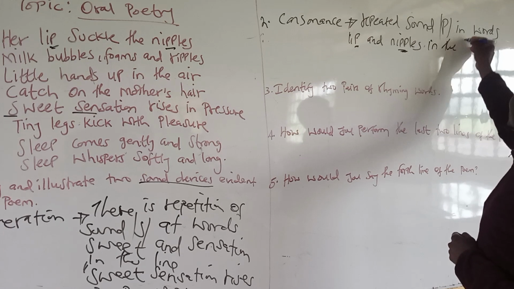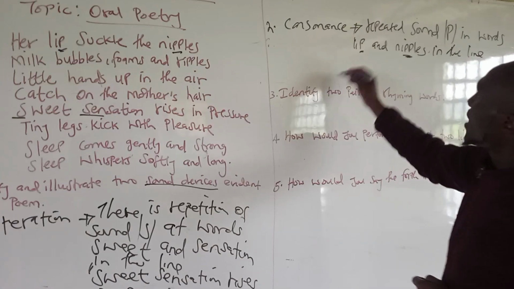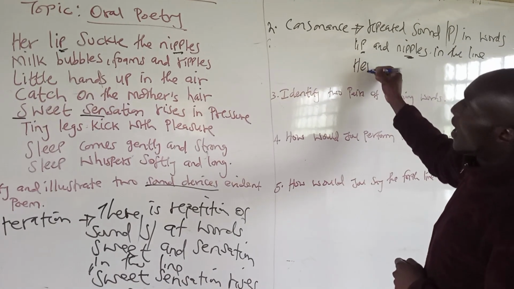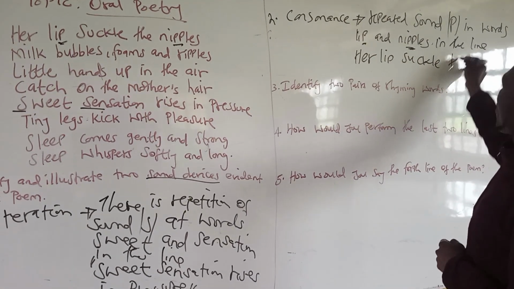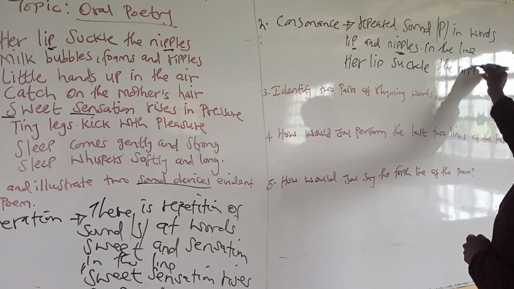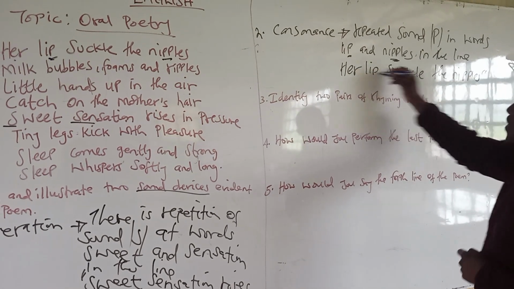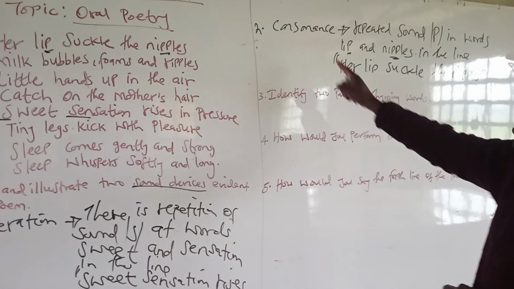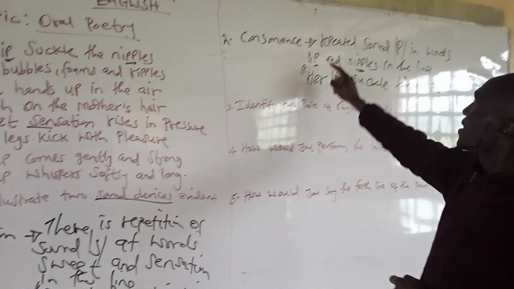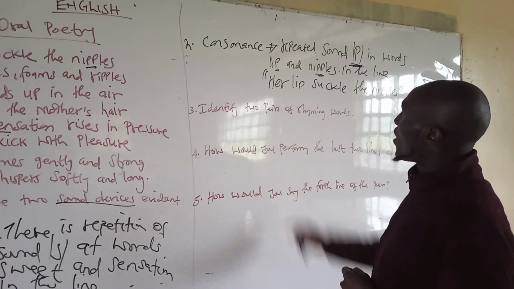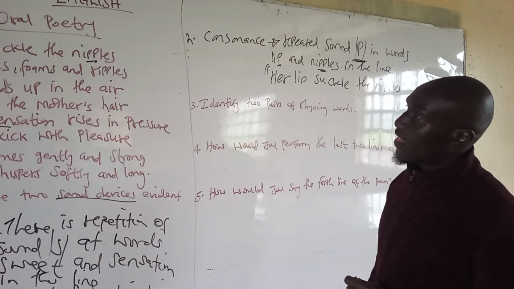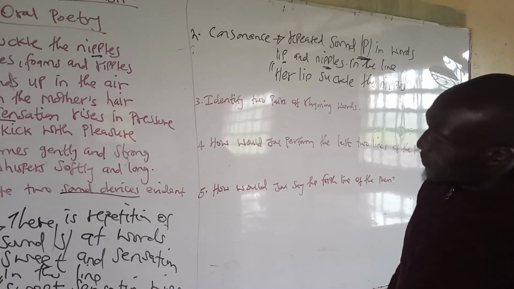In the line, you just highlight, "circle the nipples." You just quote the line. So meaning that you have said the sound device is consonance, the sound that is being repeated is sound P, and then you have given the line at which that sound is being repeated.